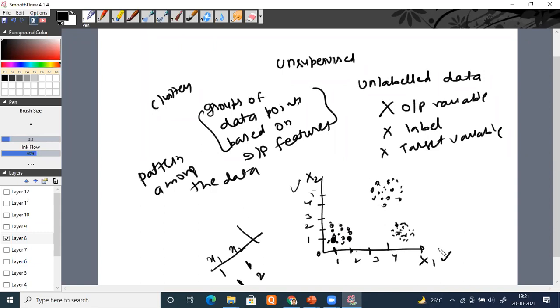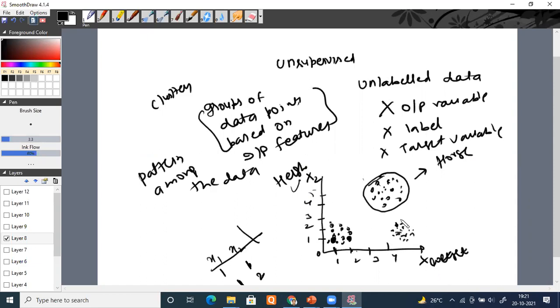So can you find out patterns among the data? Yes, I can see there are 3 clusters of data, right or wrong? So I can put these data points in one group and label them whatever you want. Suppose x1 and x2 are features of an animal, and suppose this is height and this is weight.